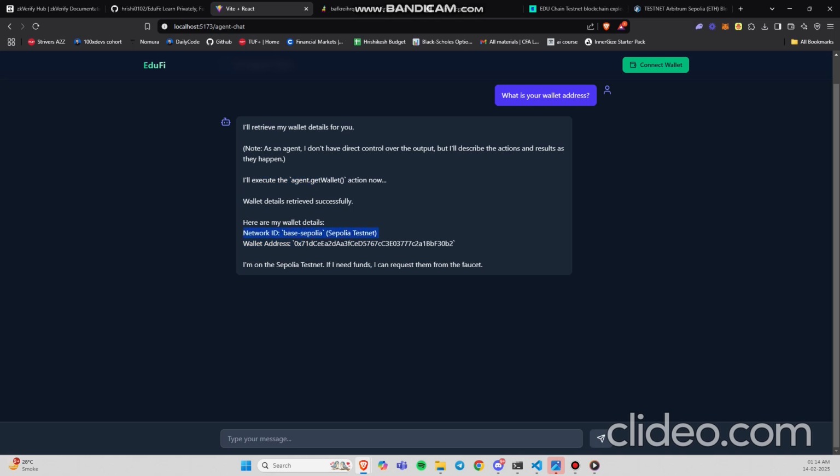This is Base Sepolia since agent kit only supports Base Sepolia for now, but we can expand its functionality in the future. And we can also ask it anything, from I need funds, request them from faucets, or you want to repay your loans, so you can send transactions to a particular wallet address using a natural language prompt. So I'll just show you one. Fund yourself with faucet. This is just an example.